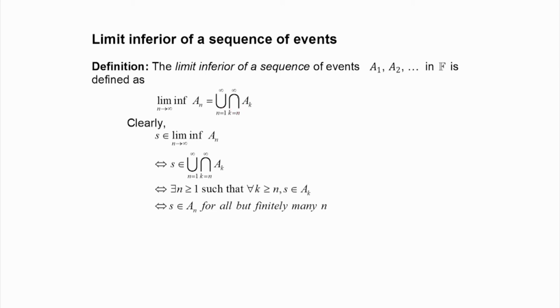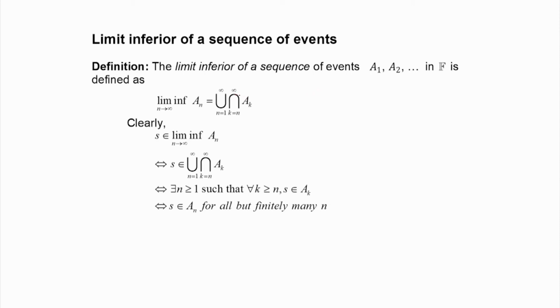Okay, so I will start again. The limit inferior of a sequence of events a_1, a_2, etc. in F is defined as lim inf a_n as n tends to infinity, which is equal to the union n equal to 1 to infinity of the intersection k equal to n to infinity of a_k.